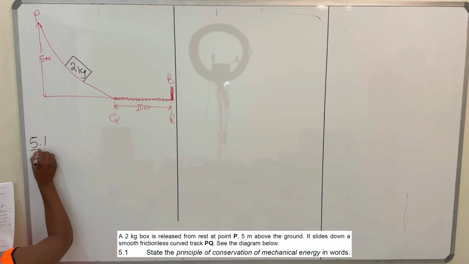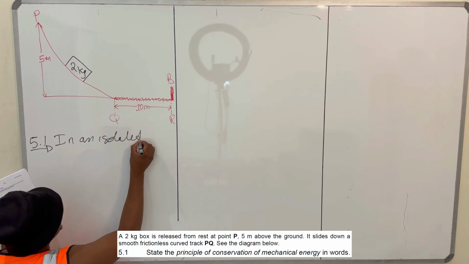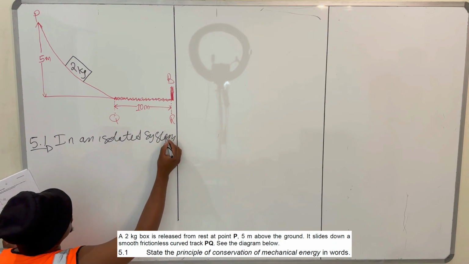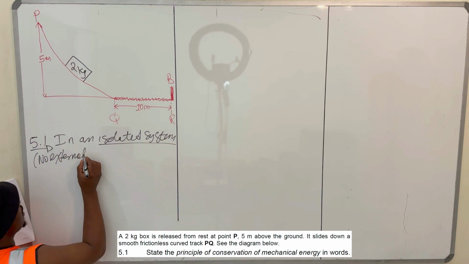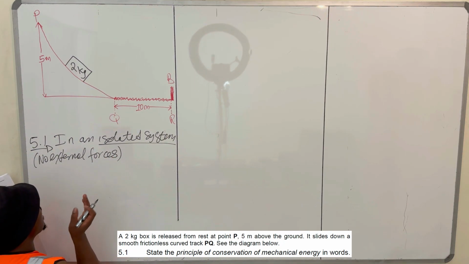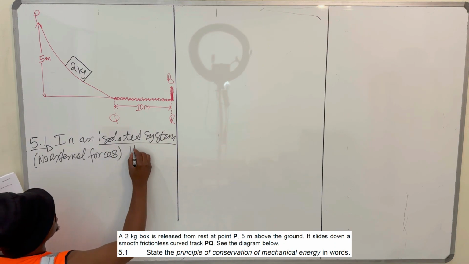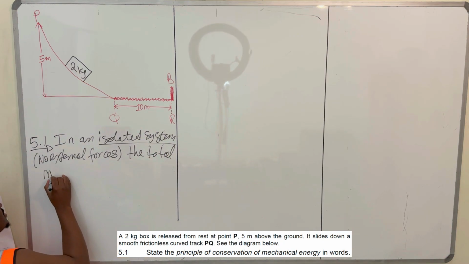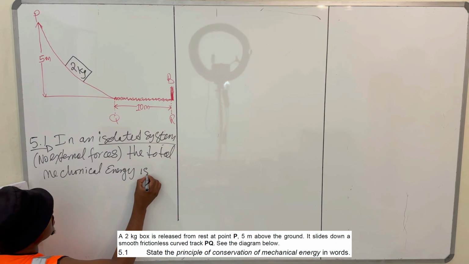So 5.1, just say that in an isolated system, which means you have no external forces, the total mechanical energy is conserved.